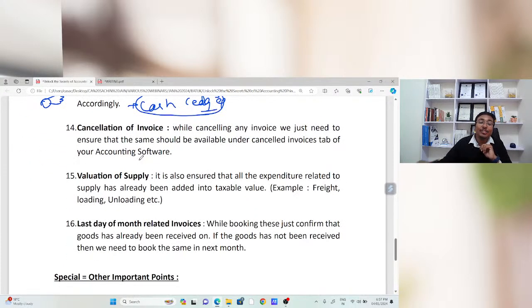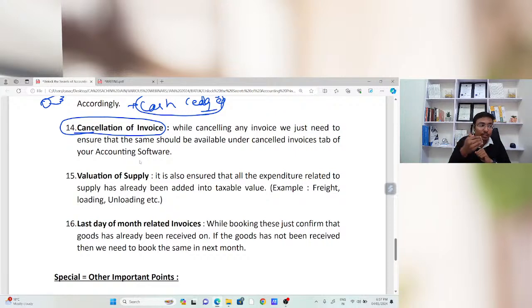Now, cancellation of invoice. Sir, if there is any cancellation of invoice, suppose invoices 1, 2, 3, 4, 5, 6, 7, 8, 9, 10, and I have cancelled invoice number 8. In that case, whatever accounting software you are going to use, you just need to maintain the record of the cancellation of the invoices as well. There are multiple softwares that automatically keep the data related to cancellation or amendment of the invoices, but you also need to verify that your accounting software is capable of maintaining the data related to cancellation and amendment.